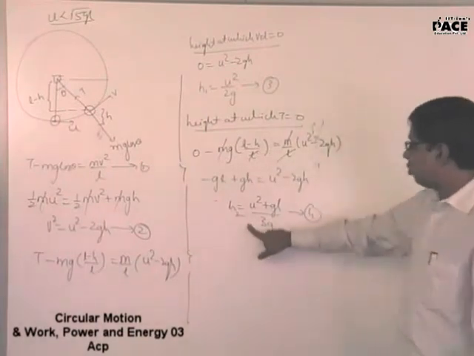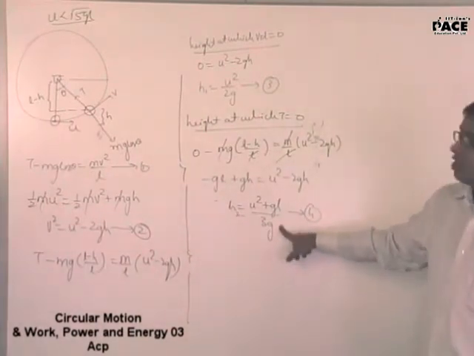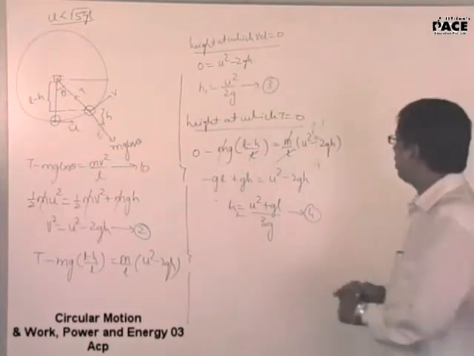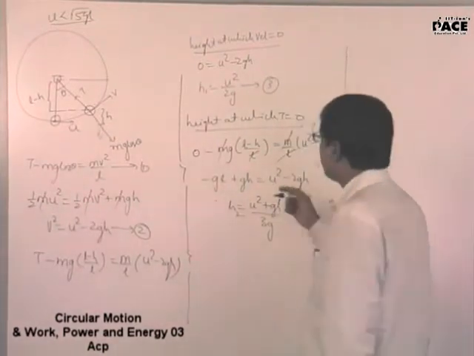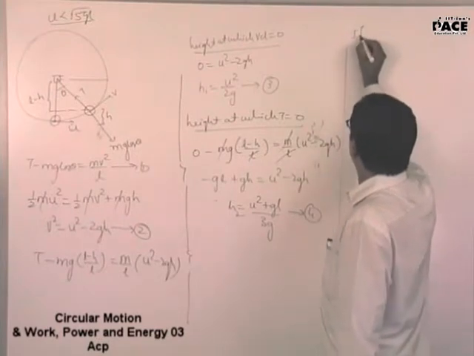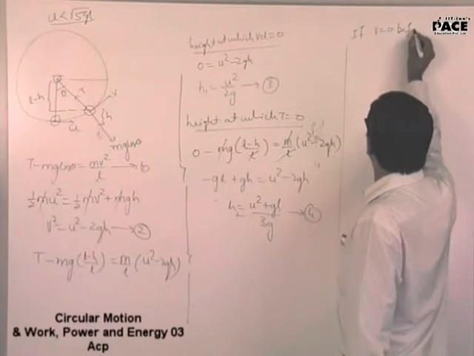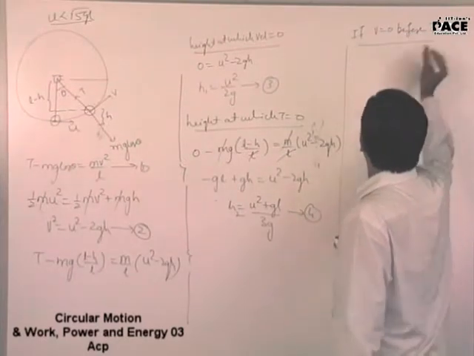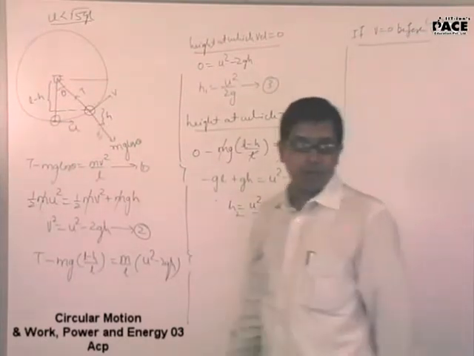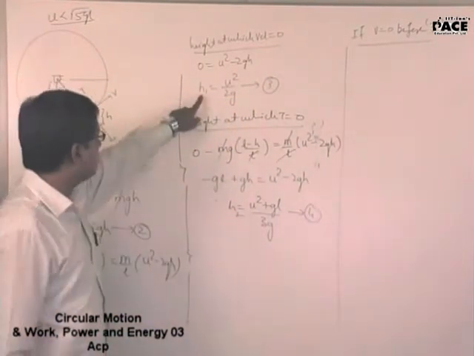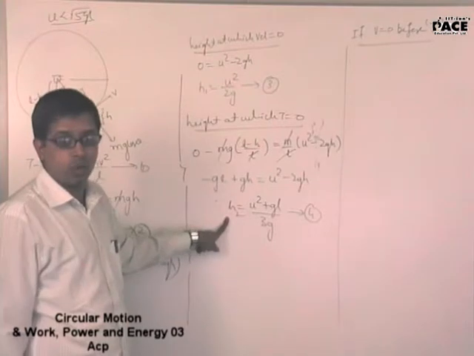So at what height do you think the tension will become zero? At this height. At what height do you think the velocity will become zero? At this height. Now you are interested to know which will happen first. If velocity becomes zero before tension, what is the condition you are applying? If velocity becomes zero before tension, that means this height h1 should be lesser than h2.